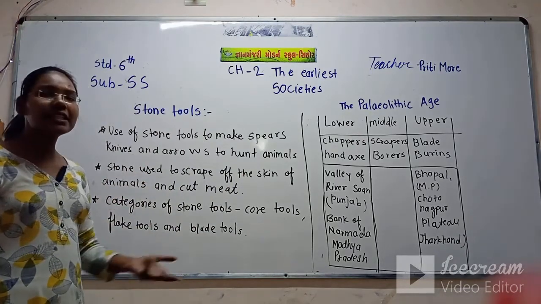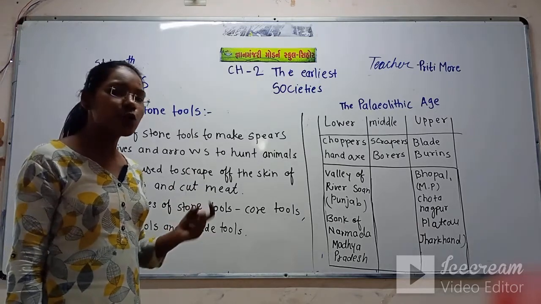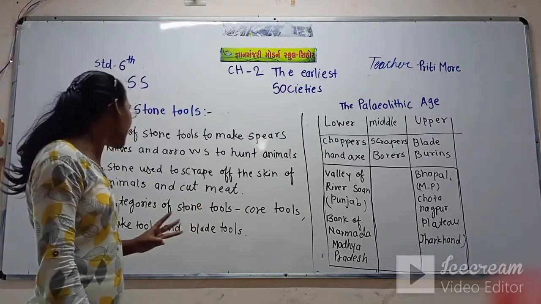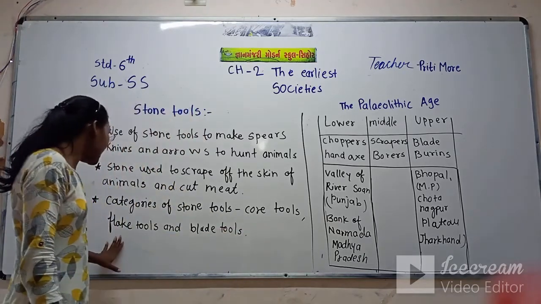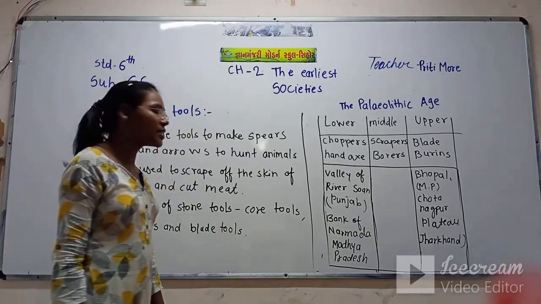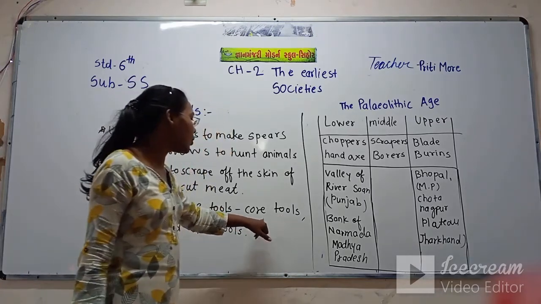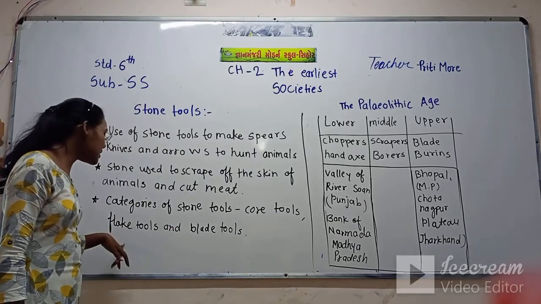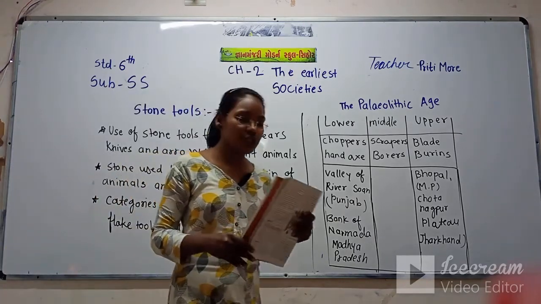Then there were three categories. The archaeologists have divided the Stone Age tools into three categories. That means the categories are core tools, flake tools and blade tools. Then we have seen that core tools, flake tools and blade tools each have different uses.